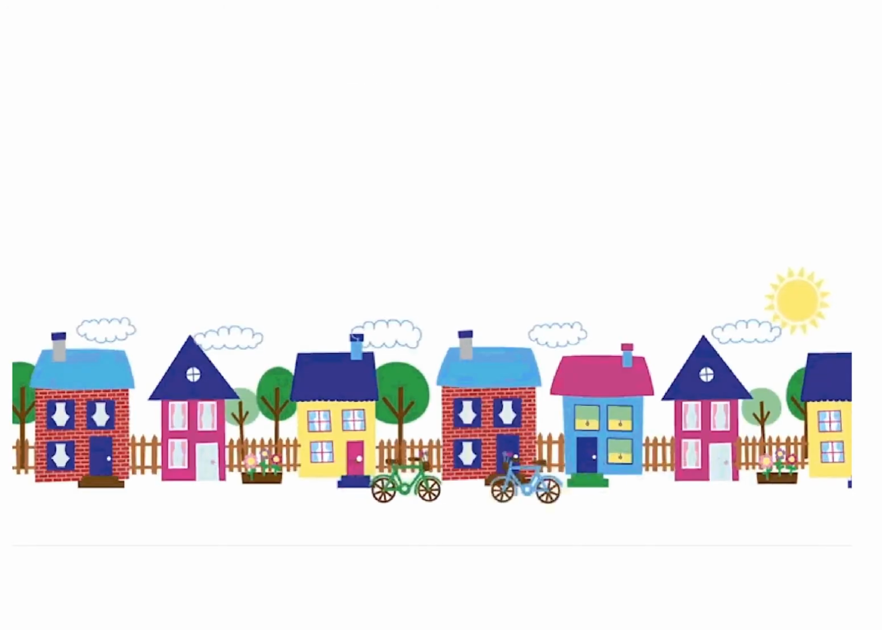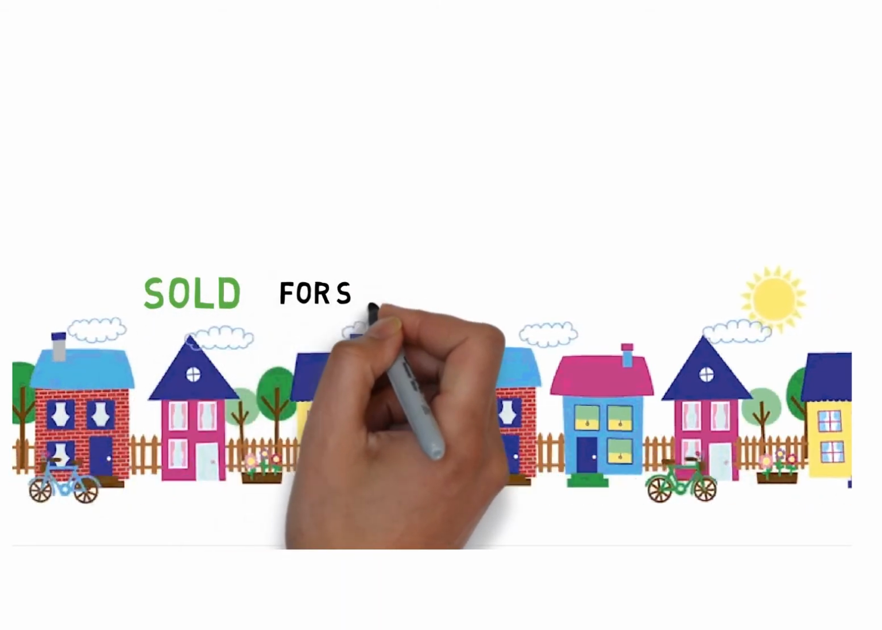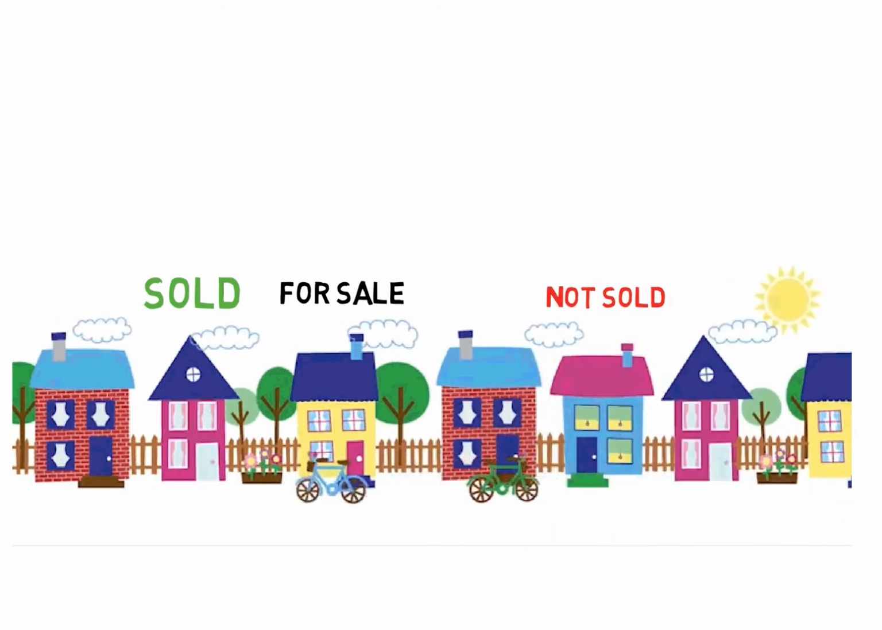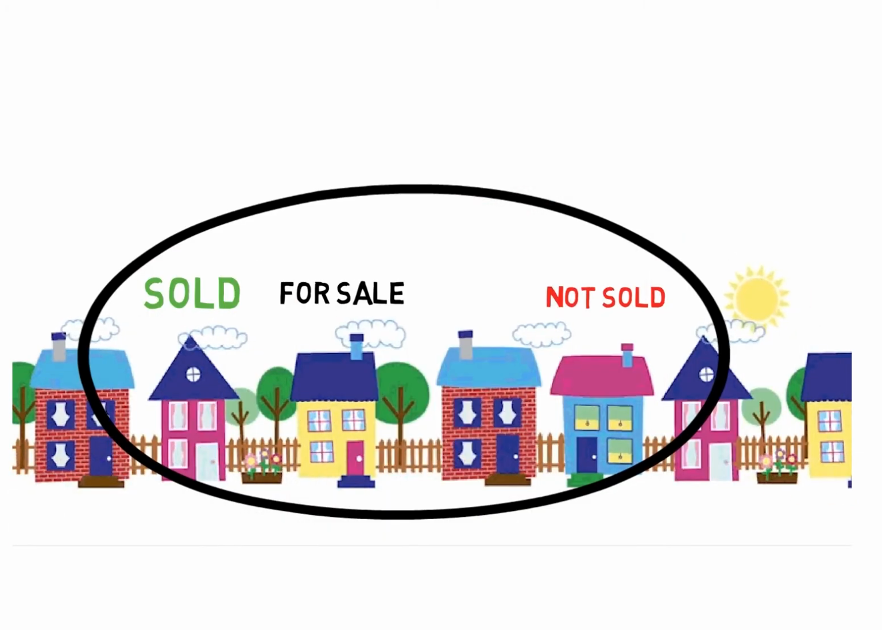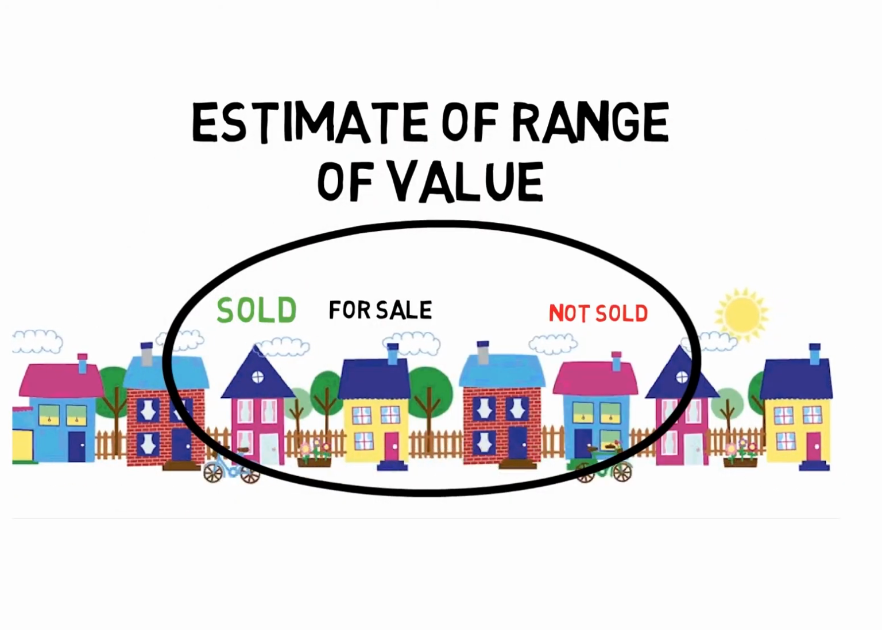That is where a licensee will show the seller what properties have sold in the neighborhood that are similar to the seller's property, what properties are currently for sale, that's the competition, and what properties have not sold, which would be the expired listings. By looking at the solds, the for sales, and the expireds, a licensee can give a seller an estimate of range of value for the seller's property.